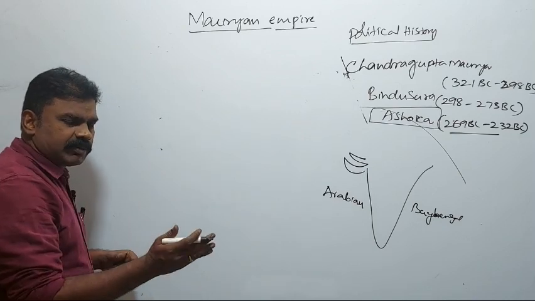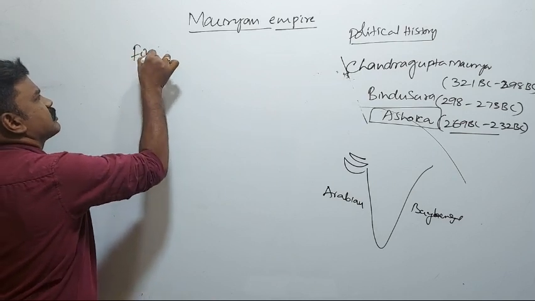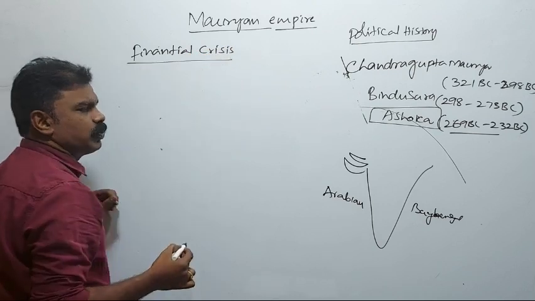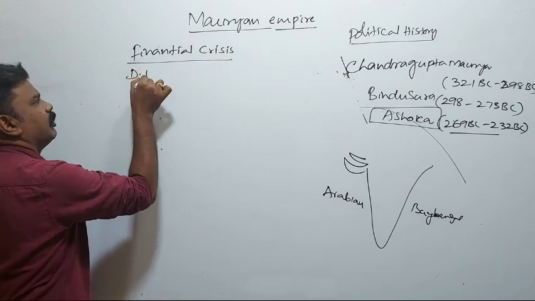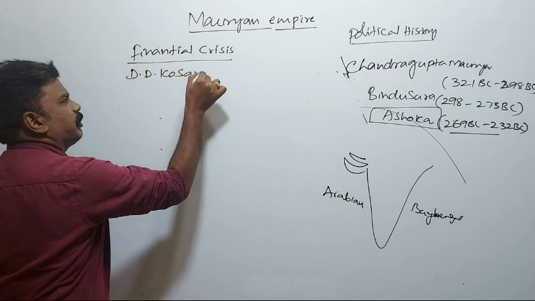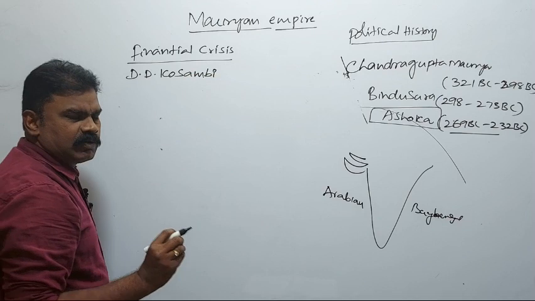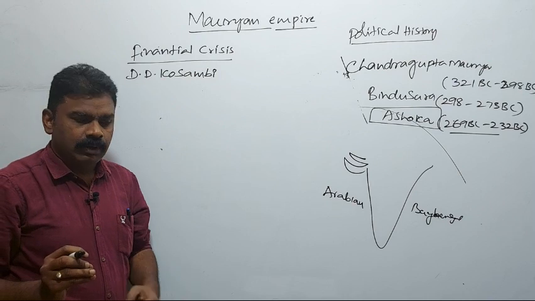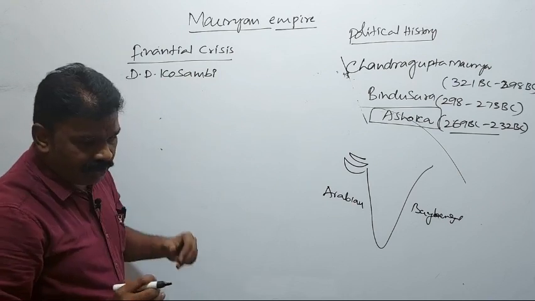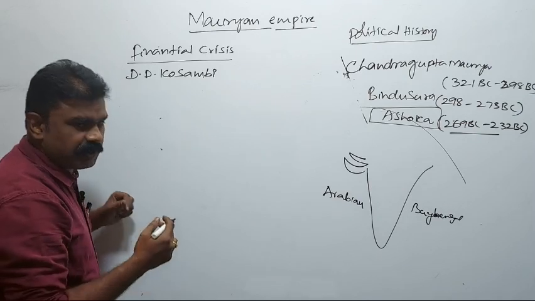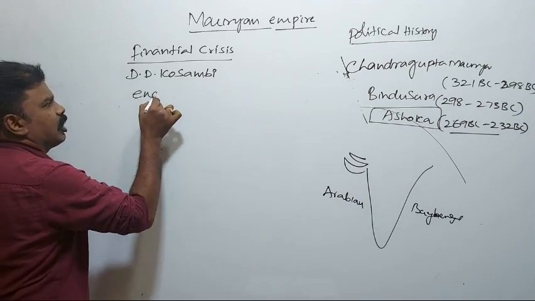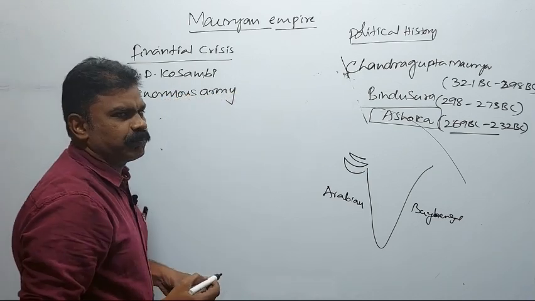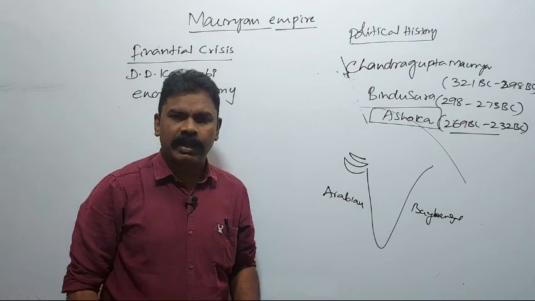Coming to the next cause: financial crisis. This opinion was given by D.D. Kosambi. According to D.D. Kosambi, the Mauryan Empire declined because of the financial crisis. What is that? Enormous expenditure on the army. They maintained a big army.